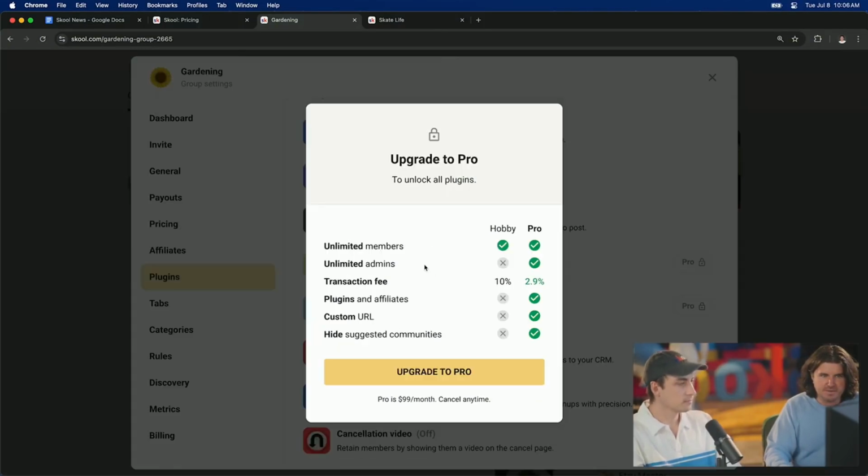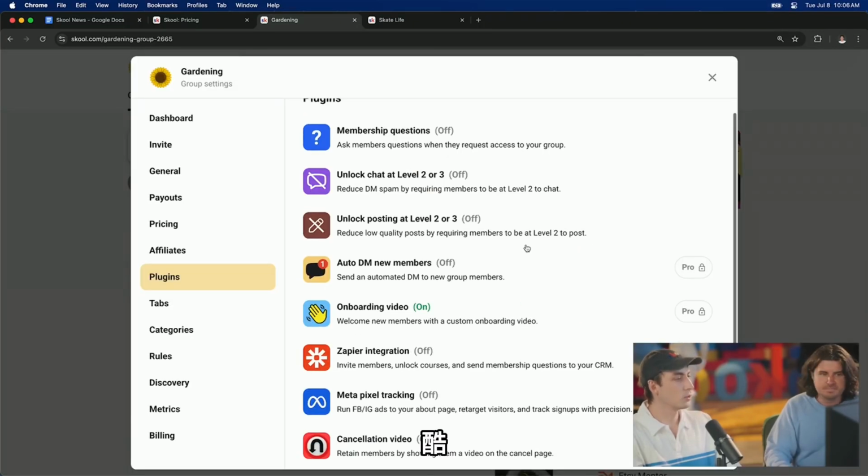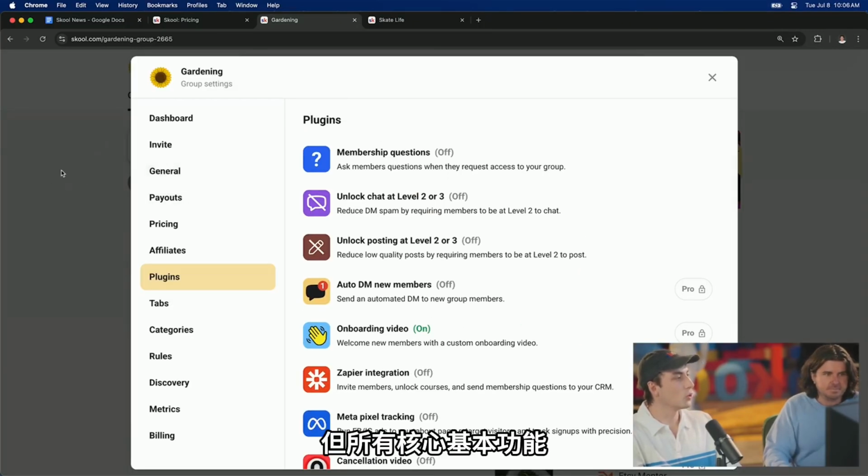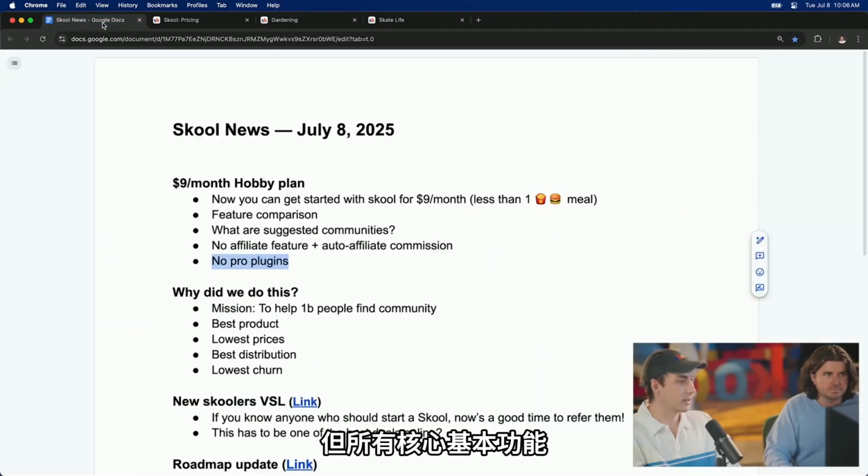You can see that. And if I try to turn one of them on, they're just locked. Cool. But all the core fundamental features are available at $9. Like unlimited members, unlimited courses, even native video hosting. You can charge money. You can do everything. It's pretty crazy, really.